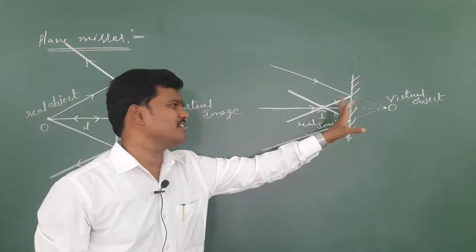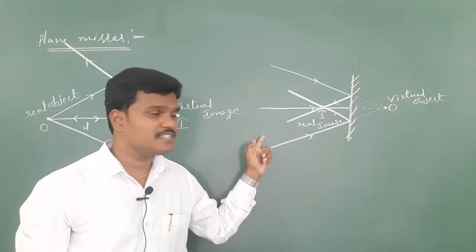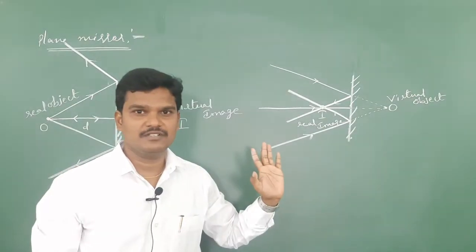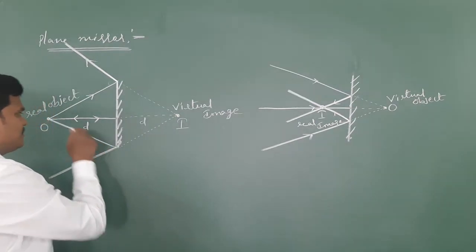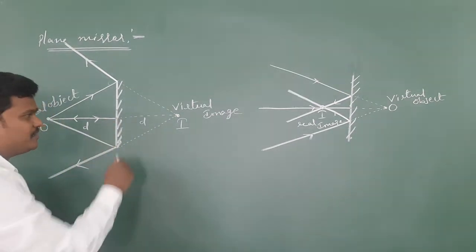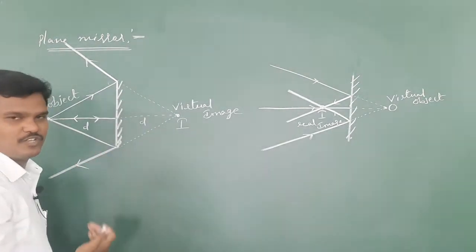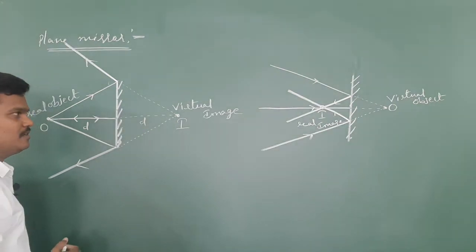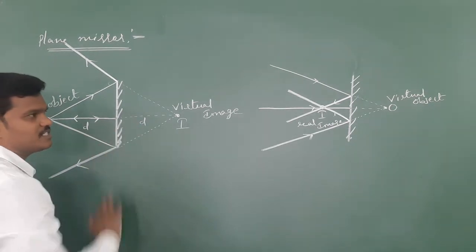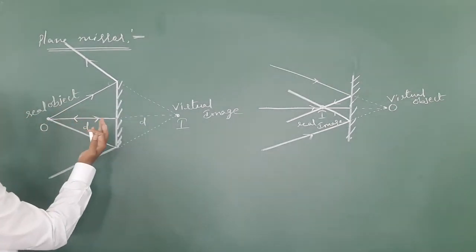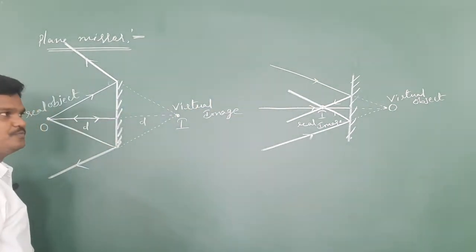Whatever may be the size or length of the mirror, that is independent. So a virtual object produces a real image. If I place an object at a distance of d, the image is also at a distance of d. If the object moves, the image also moves. Let us see that in the continuation. So a plane mirror produces a virtual image for a real object, and a real image for a virtual object.